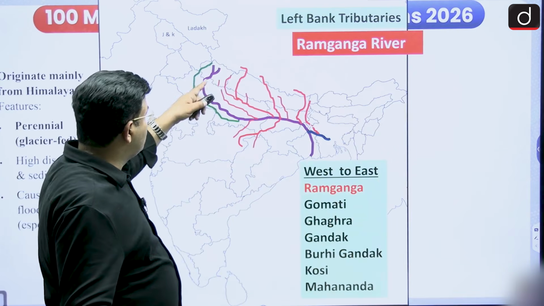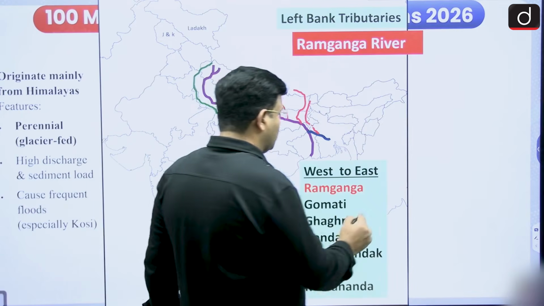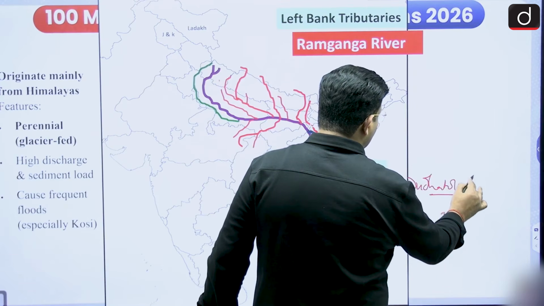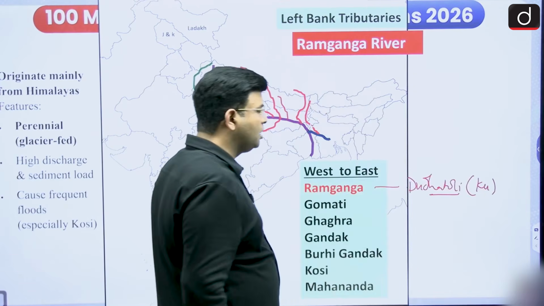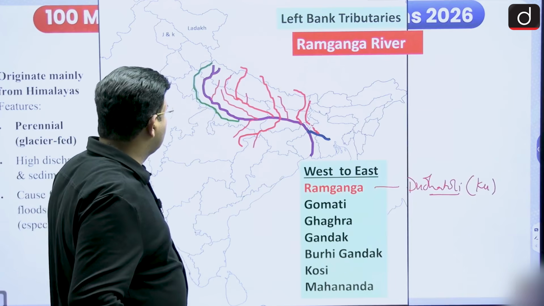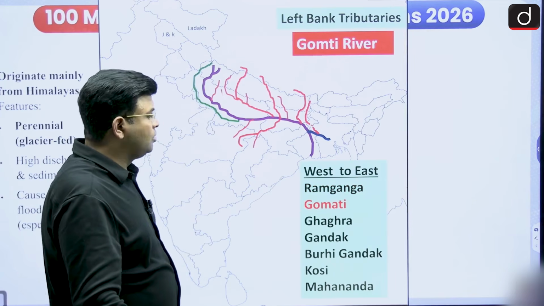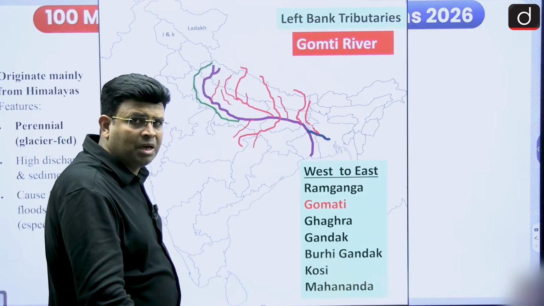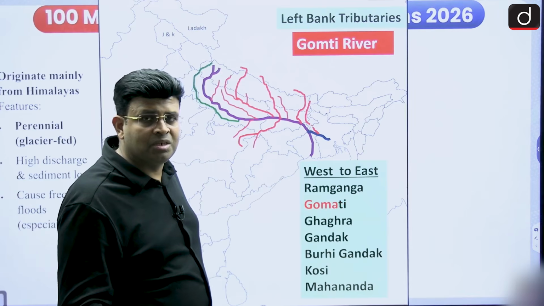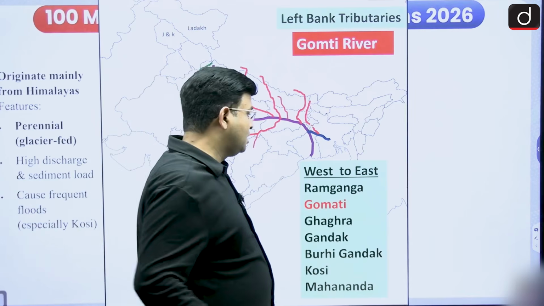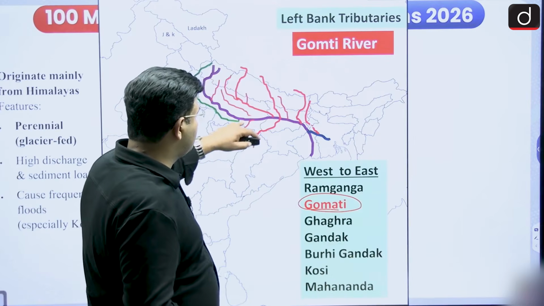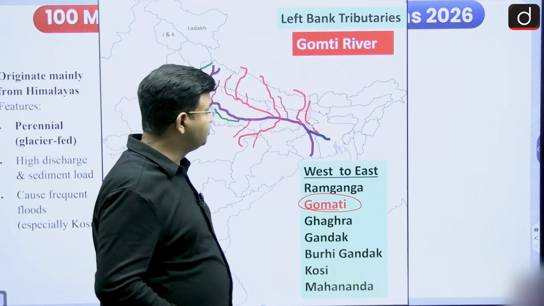If I am talking about Ram Ganga, it originates from the Dudha Toli in the Kumaon region, and it meets the Ganga near Kannauj district. This is the Gomati river. It is not originating from the Himalaya, but from a spring in the Pilibhit district. There is Gomat Tal or Fulhar lake from where it originates. The Gomati river meets the Ganga near Kaithi, Sayyadpur.